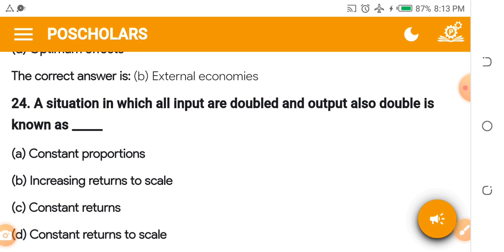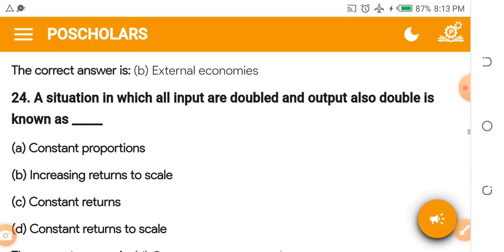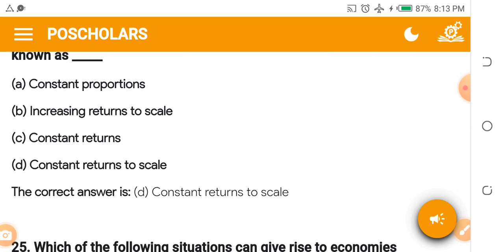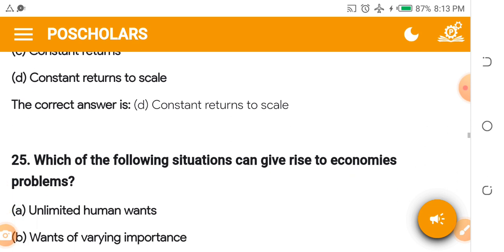A situation in which all inputs are doubled and output also doubles is known as that. JAMB likes repeating this question, question 24. A situation in which all inputs are doubled and output also becomes doubled is dash. A, constant proportions. B, increasing returns to scale. C, constant returns. D, constant returns to scale. The answer is D, constant returns to scale, because, let's say they increase their input by 20%, they also get 20% in their output.